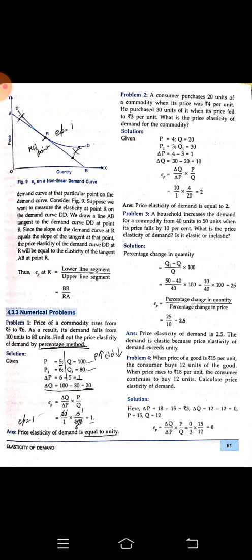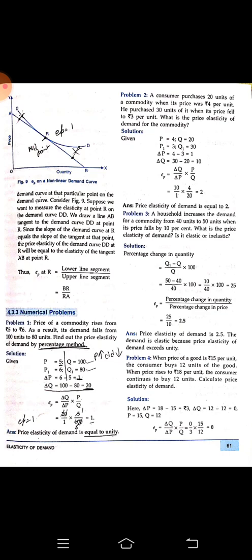They have marked D as the demand curve, AB is the line segment drawn by us, and R is the point where we need to measure. R is exactly the midpoint, so we can say it is unitary elastic, that is EP equal to 1.